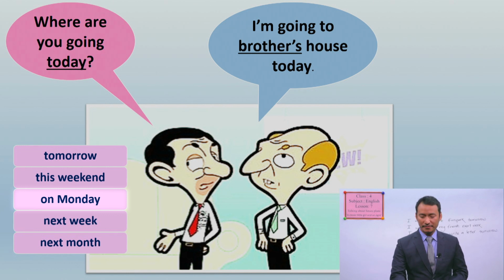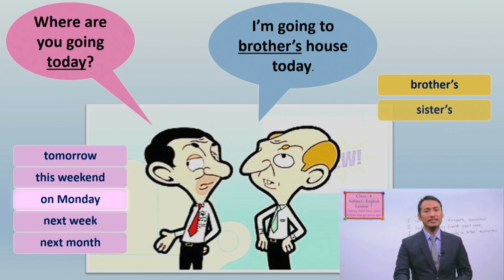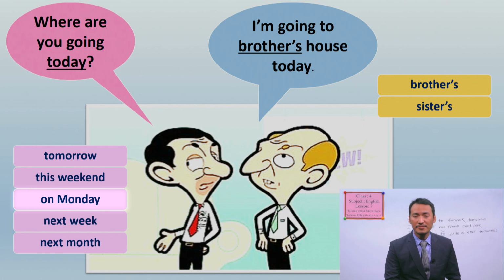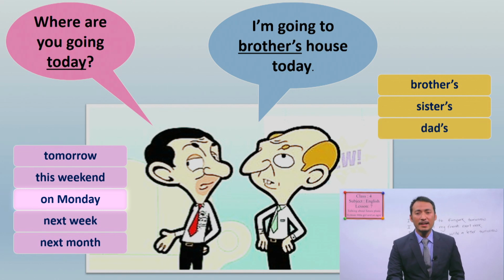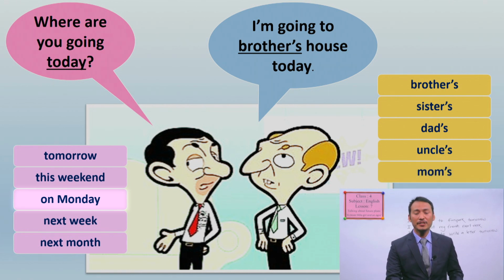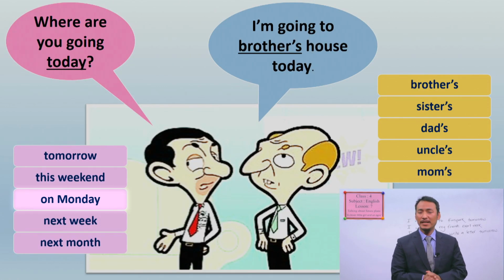Now let's see another part of the sentence. Here you can say, instead of brother's, you can also say sister's house today. I'm going to sister's house today. Can you say it aloud? Yes, I'm going to sister's house today. I'm going to dad's house today. I'm going to uncle's house today. I'm going to mom's house today. Okay, yes, these are the ways of telling what you are doing in future.